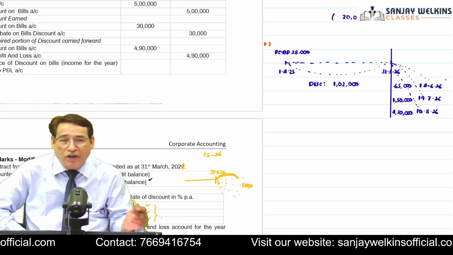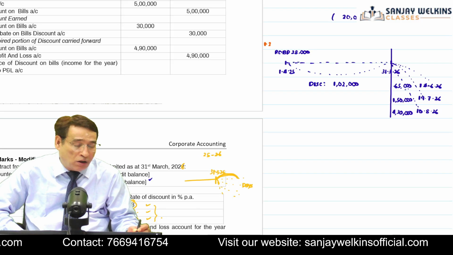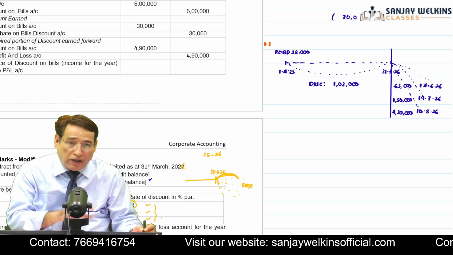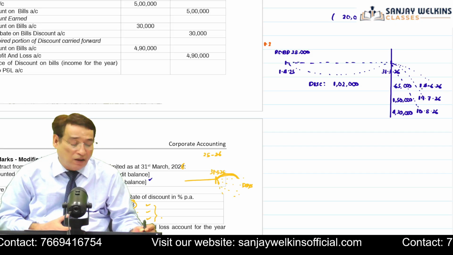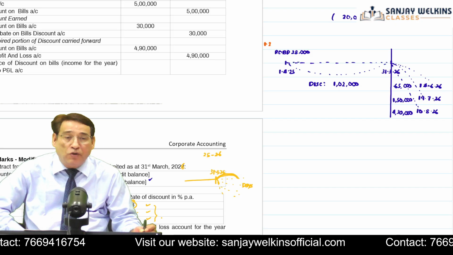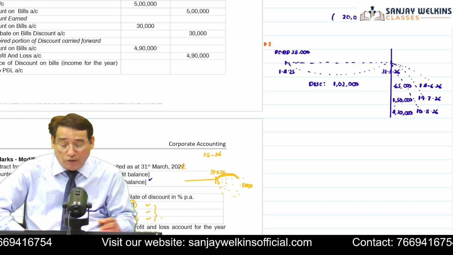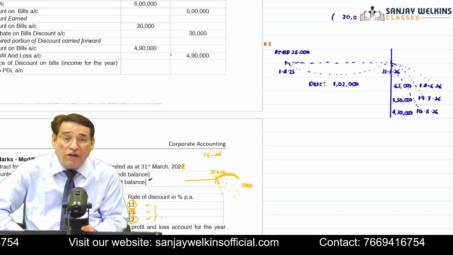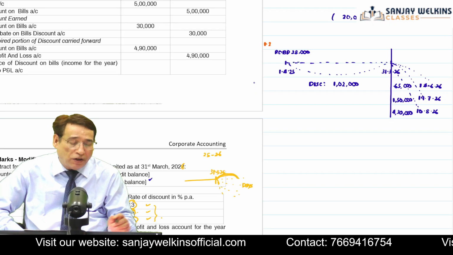Once I have the number of days, I will compute the discount on this particular bill. That is 65,000 into number of days, divided by 365, into the rate of discount. Rate of discount is 13%. Similarly, 1,50,000 into number of days, and the discount is 15%. And similarly, 4,30,000 into number of days divided by 365 into 12%. Then whatever discount we have computed, I will total it up.